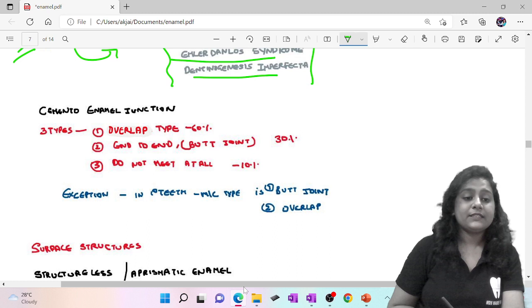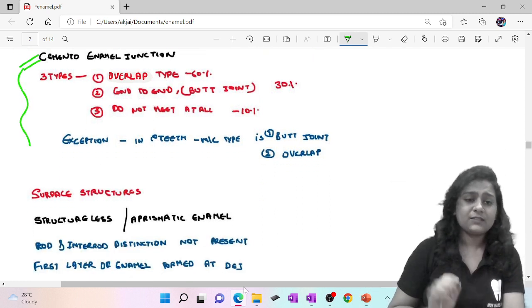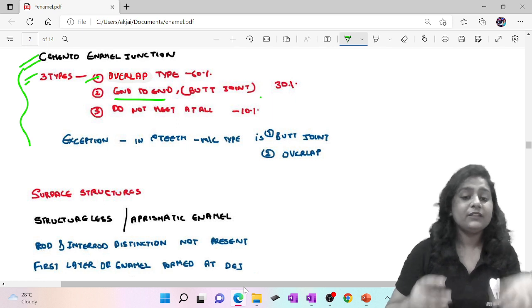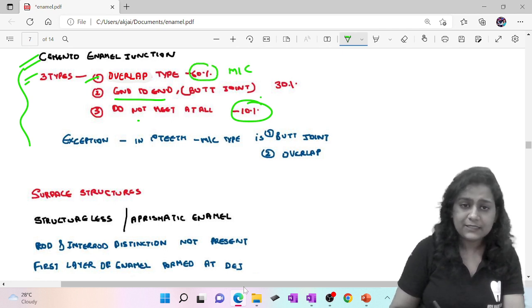Now we'll see the cemento-enamel junction. Only this much we have to study, nothing more than that. There are three types of cemento-enamel junction: the overlap type, the end to end or butt joint type, and the type where cementum and enamel do not meet at all, which is 10%. The most common type is the overlap type, that is 60%.